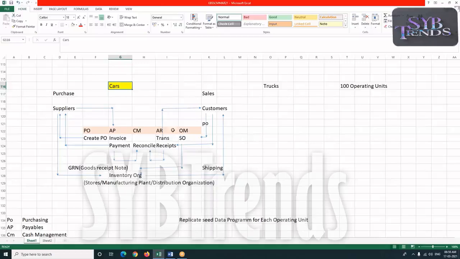So these modules are implemented only for this operating unit, because these are all the copies that got created for this operating unit when we ran the replicate seed data program. Like this, we are supposed to implement these modules separately for each and every operating unit. Am I clear on this process? Any questions on this, please?